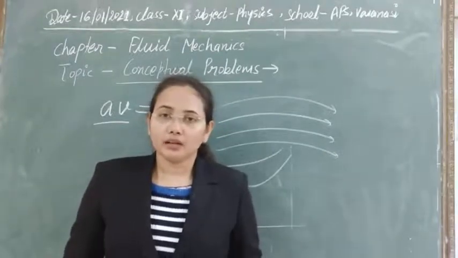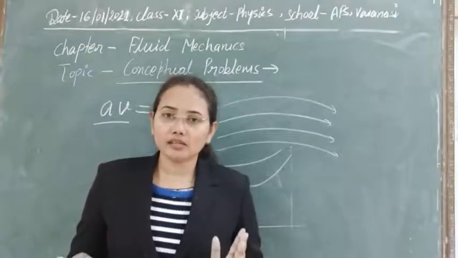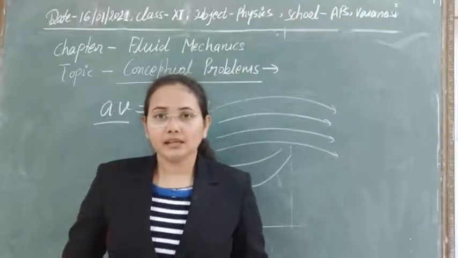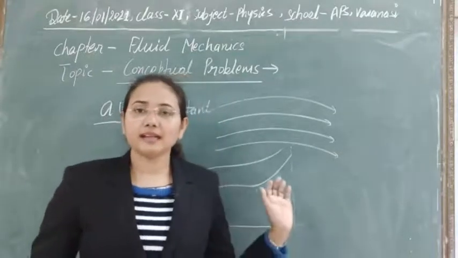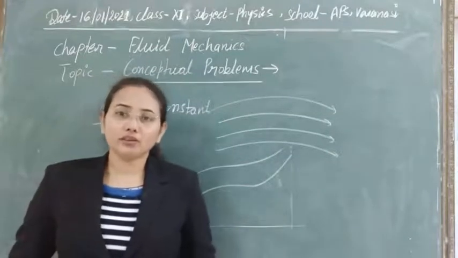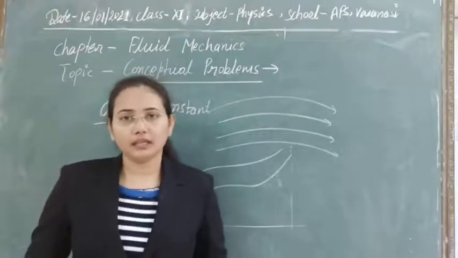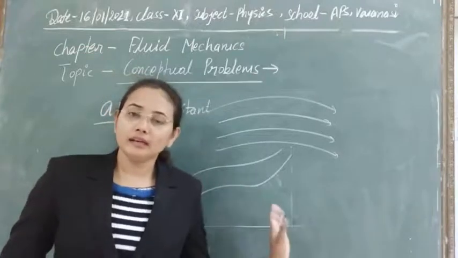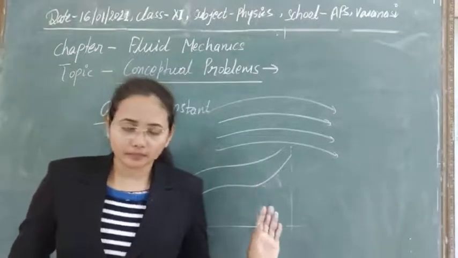So basically an ideal liquid can possess three types of energy: pressure energy, potential energy, and kinetic energy. If the liquid is not ideal, other types of energies can also be there, but here we are talking only about ideal cases of the liquid.